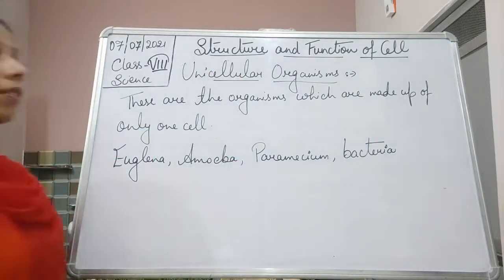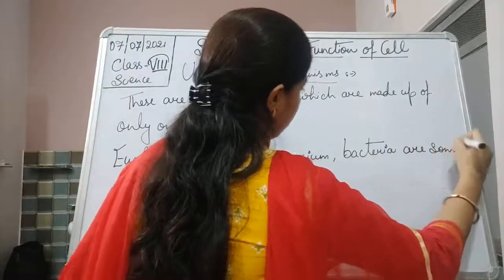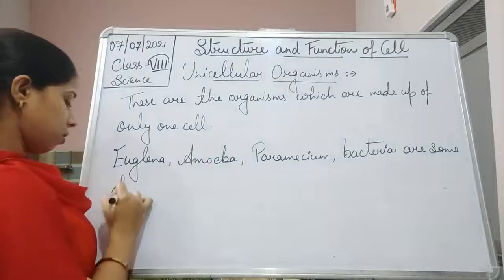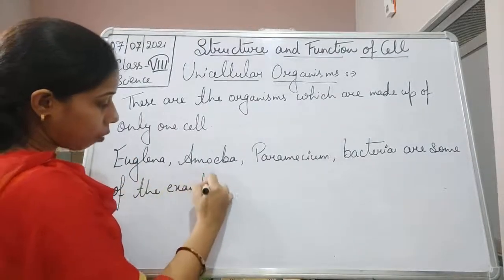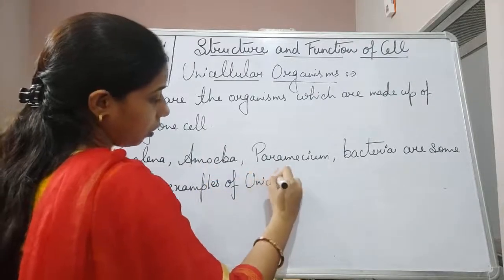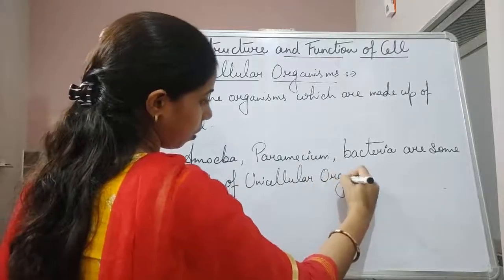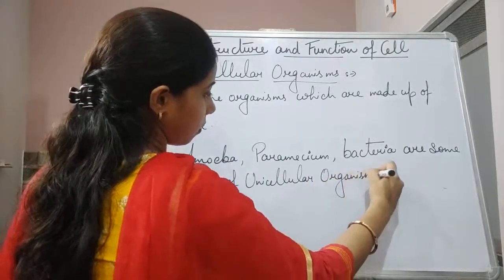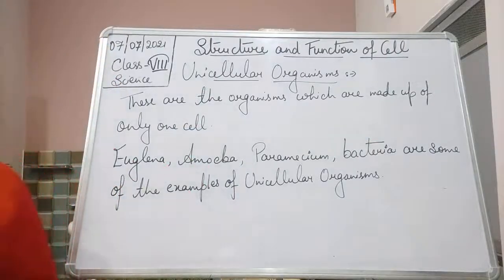These are some of the examples of unicellular organisms.